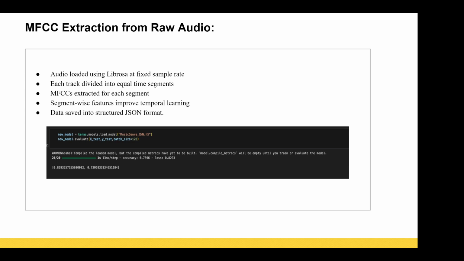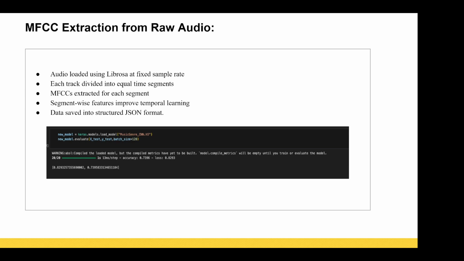I'll hand it over to Arnab. Yeah, so quickly discussing what MFCC is and how we derive it from the raw audio. MFCC stands for mel frequency cepstral coefficients, which is an inversion of a spectral image, overlapped between different mel values.